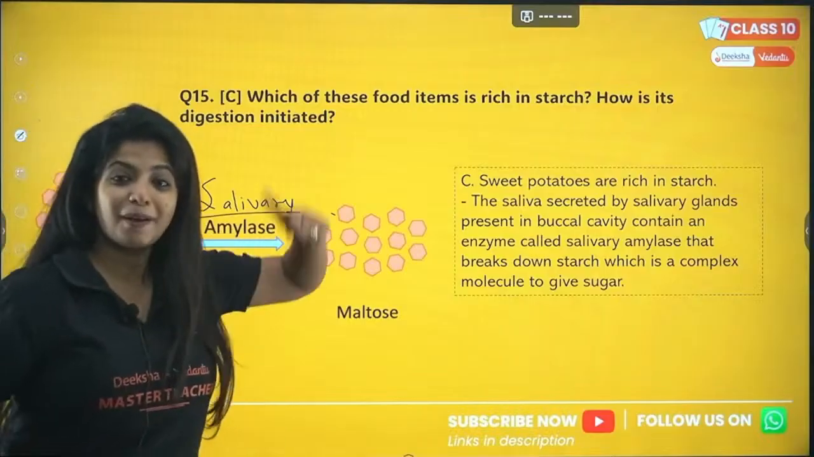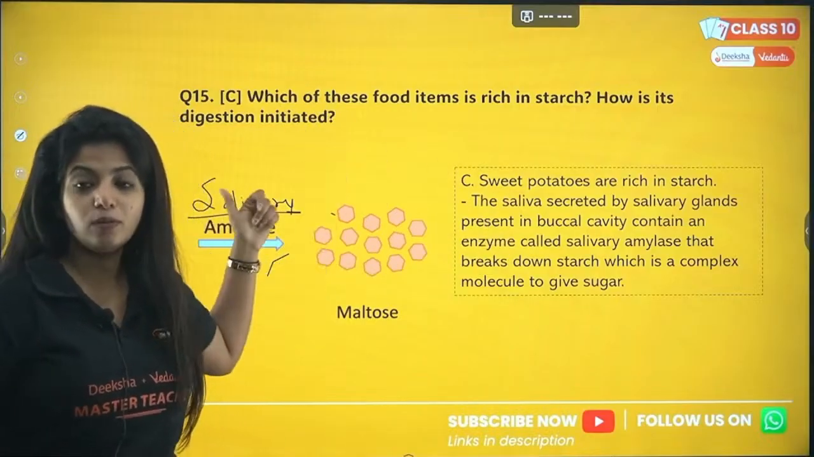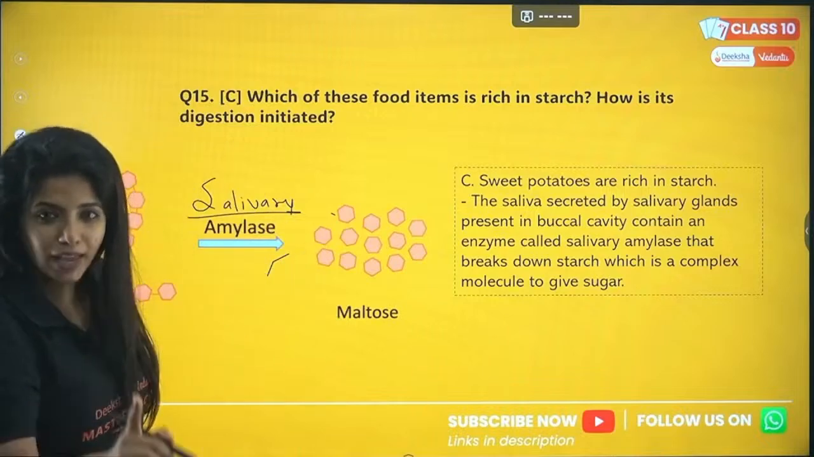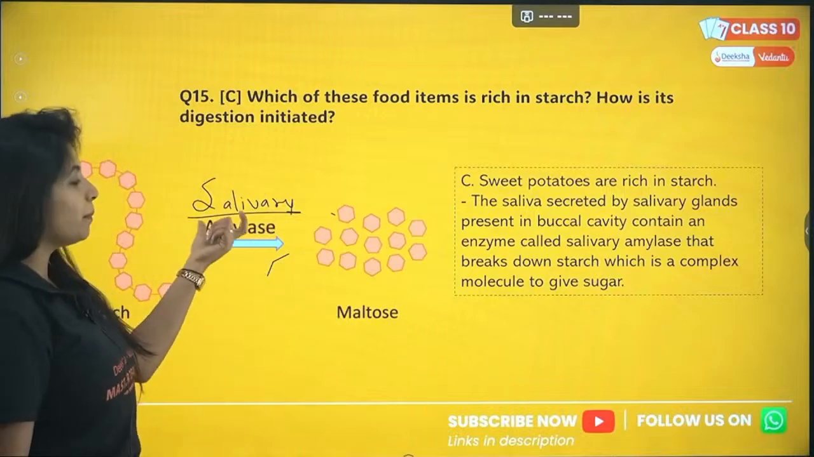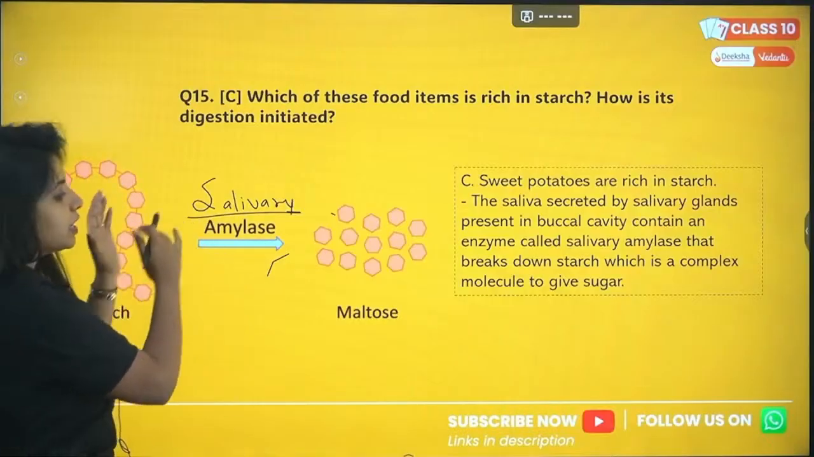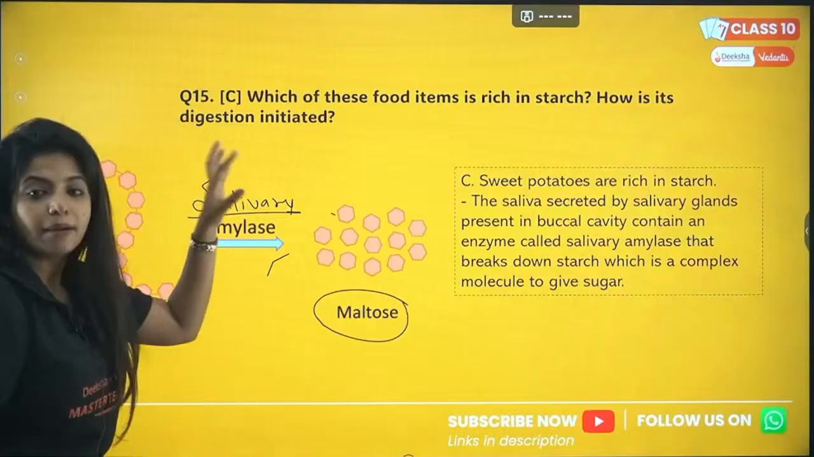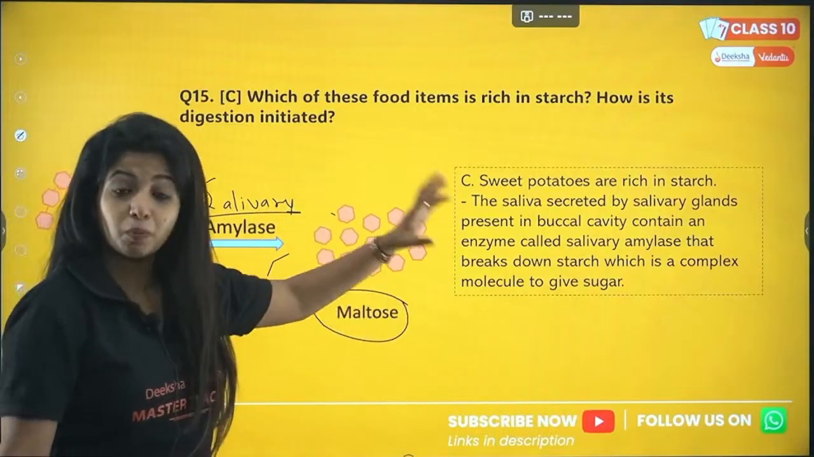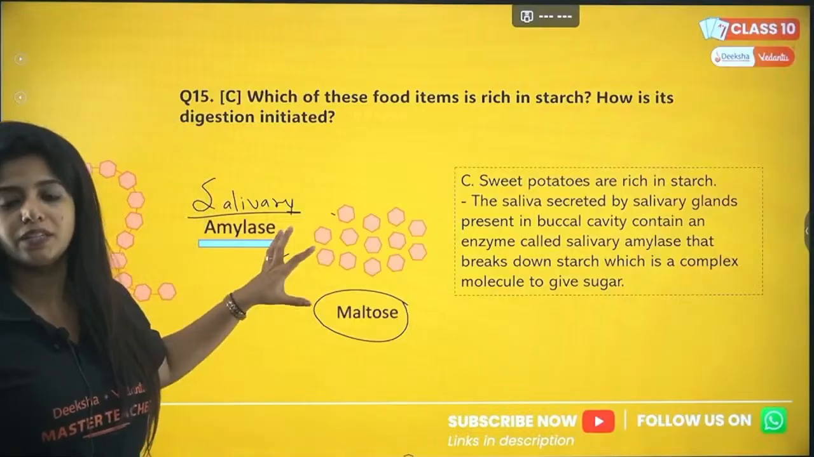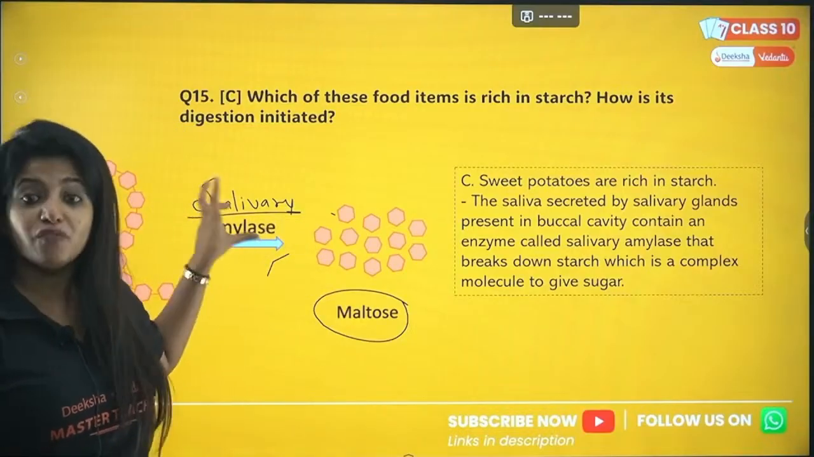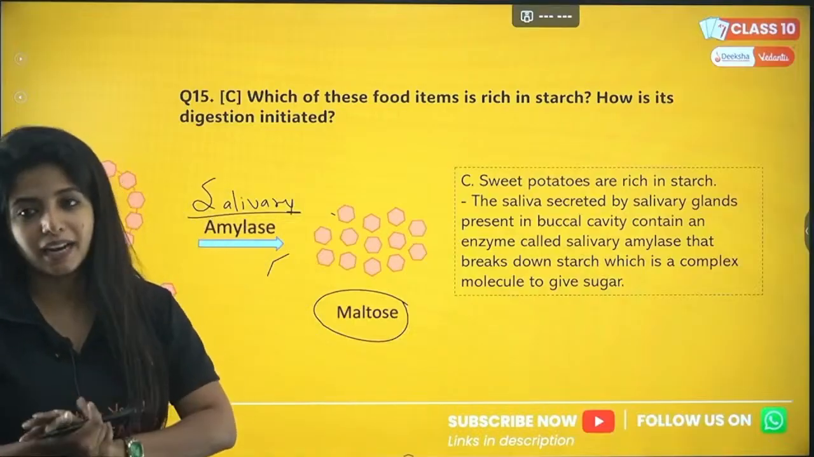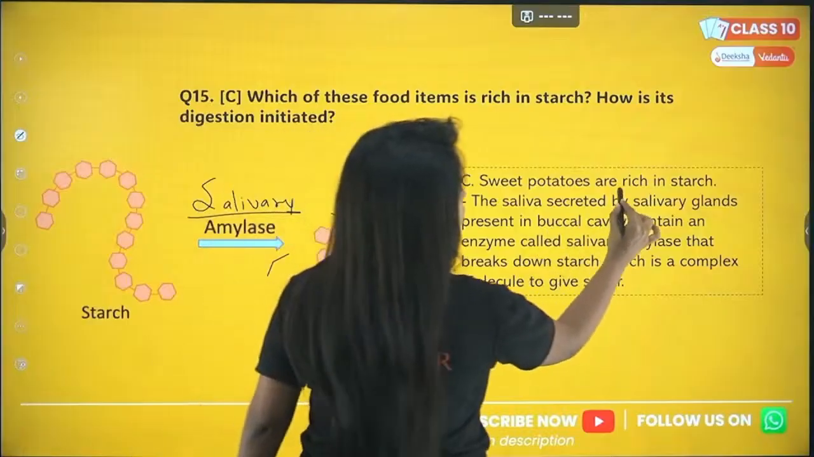Salivary amylase. So pepsin, lipase, and now salivary amylase. Pepsin was acting on proteins, lipase was acting on lipids, that is fats, and now amylase is going to act on carbohydrate. It breaks down starch into a smaller form known as maltose. This again has to be broken down later on. At least the initial part is done by the salivary amylase, which is found in our saliva. The saliva is released by the salivary gland. So sweet potatoes are rich in starch.